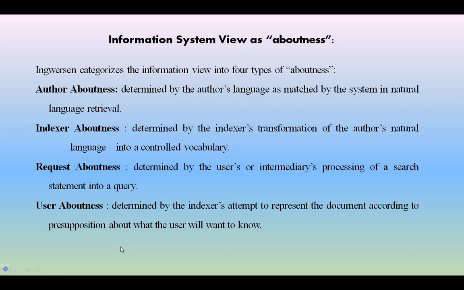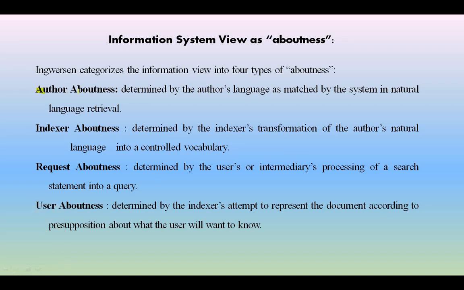In today's session, I am going to give clear information regarding the information system view, how it can be viewed as aboutness, and what are the various types of aboutness. Ingwersen categorizes the information view into four types of aboutness. The first one is the author aboutness.